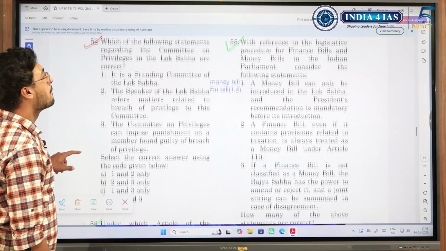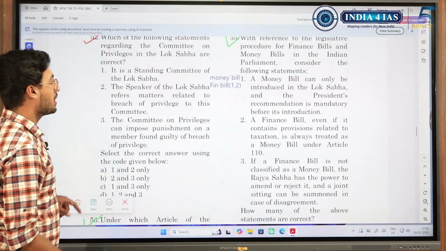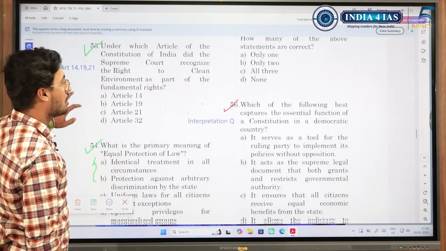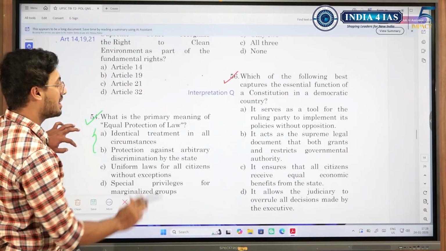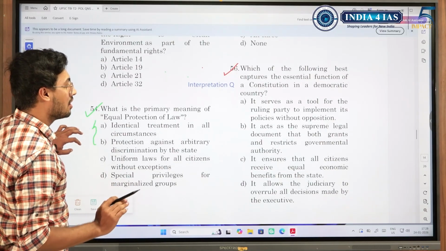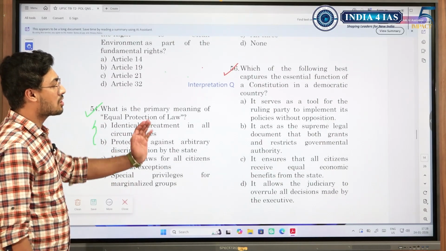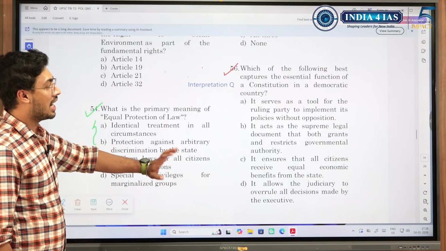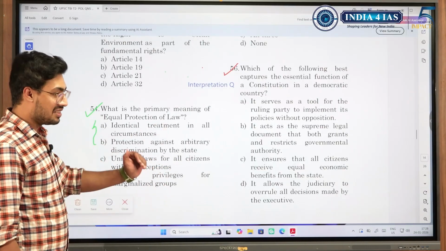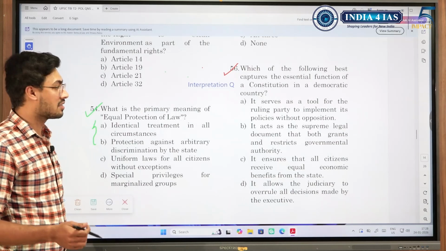Moving on, with reference to legislative procedure for finance bills, easy question, you will manage. Which of the following best captures the essential function of a constitution? Again, it is an interpretation based question. In these interpretation based questions, many a times UPSC gives negative options in the 3 statements and gives 1 positive option. This has been done so that you are able to get the marks.